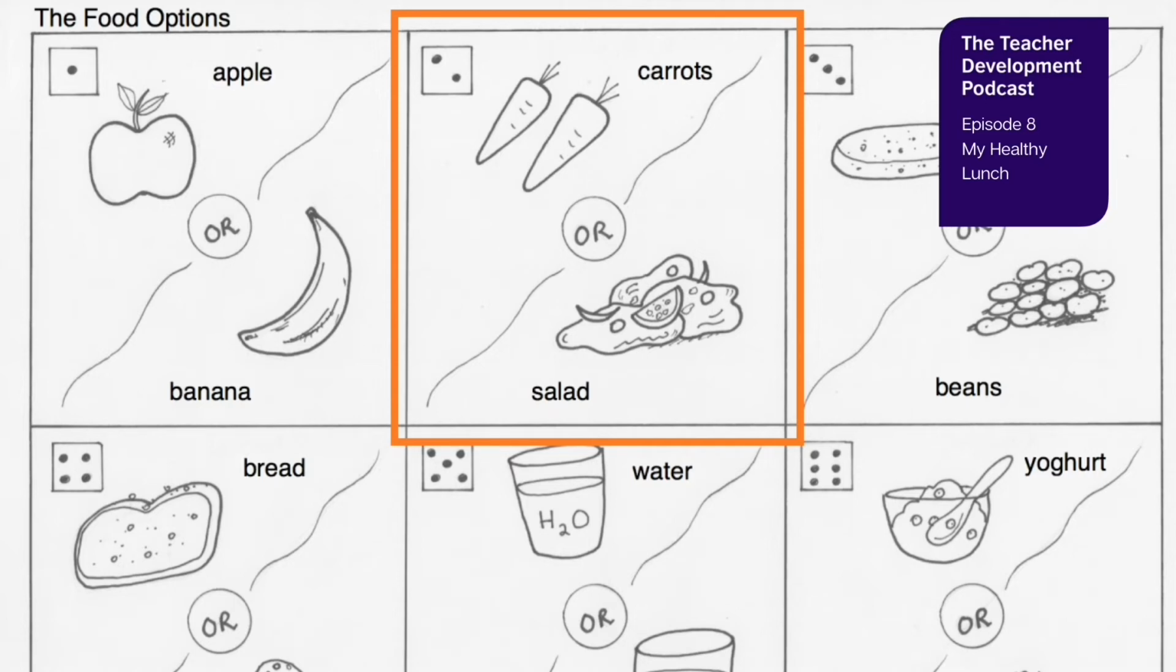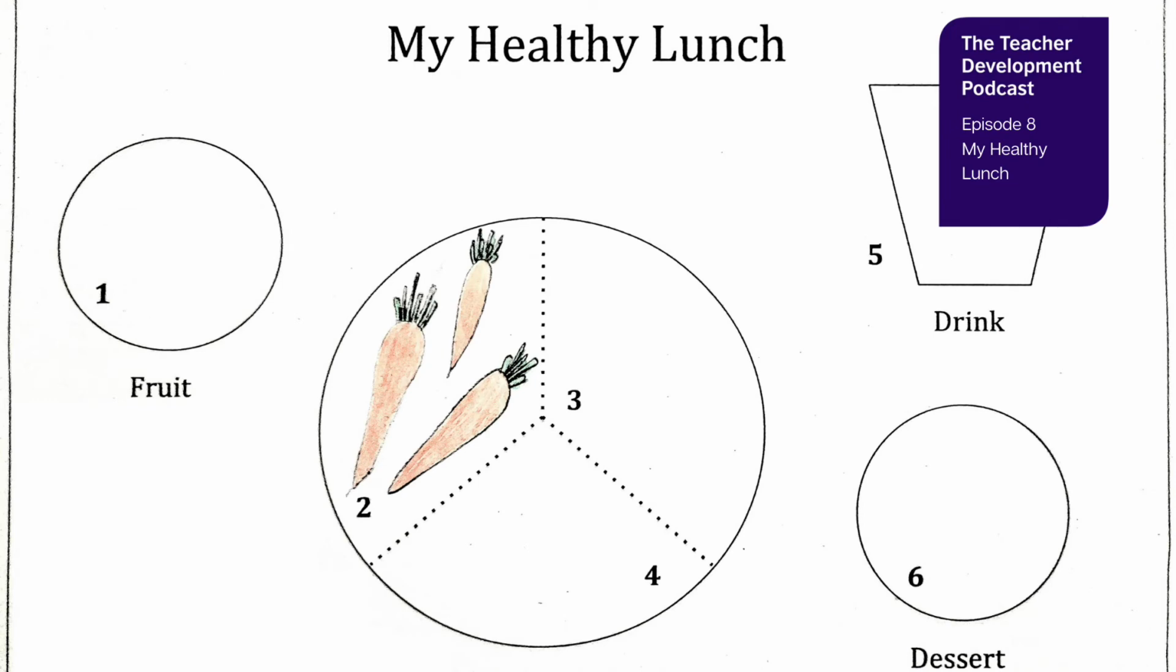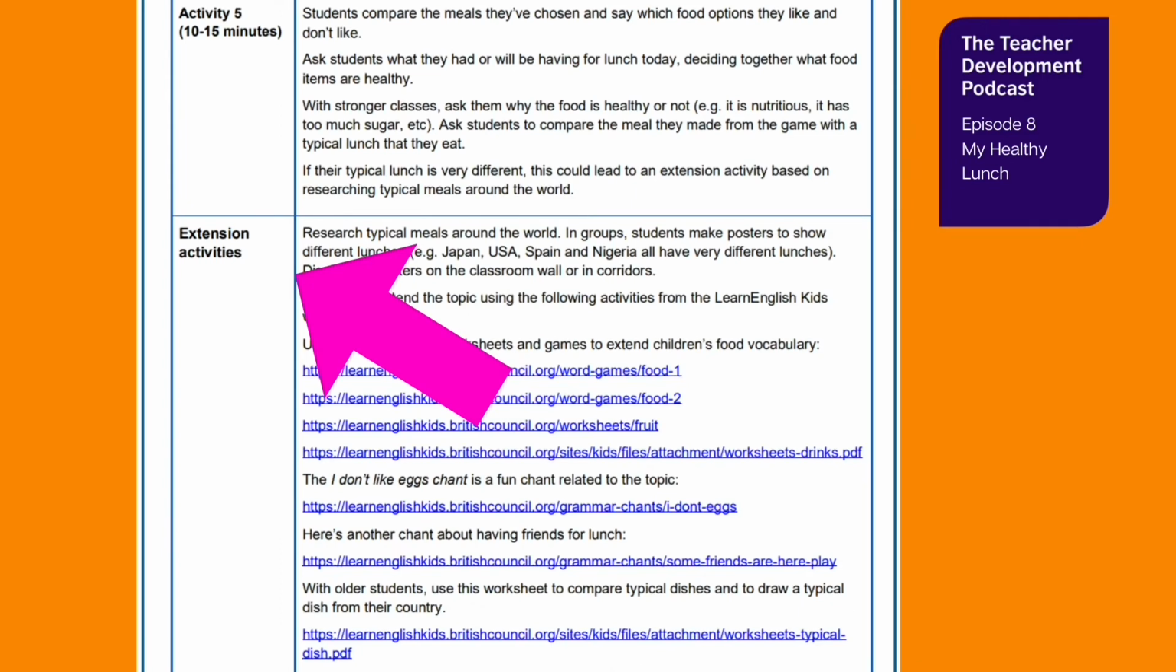For example, if they roll a 2, that'll be their vegetable. They can choose either carrots or salad. They can draw it on their meal template. When their lunch is complete, they can tell the rest of the group why they chose the foods that make up their meal. There are several possible extensions to this. The lesson plan suggests that the students compare their lunch with what they'll actually be having for lunch that day.